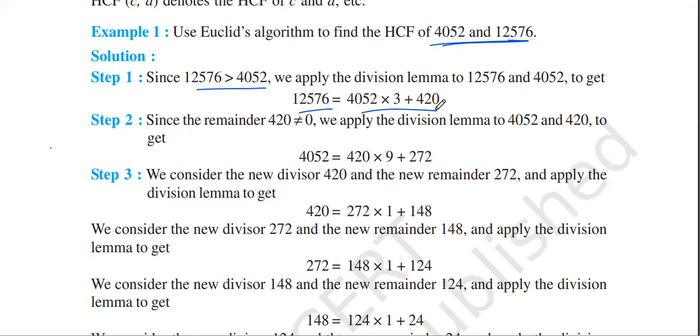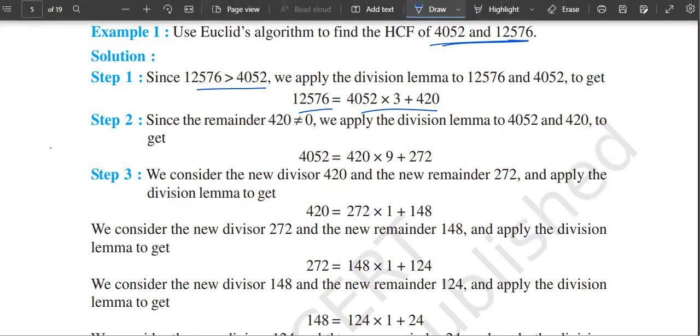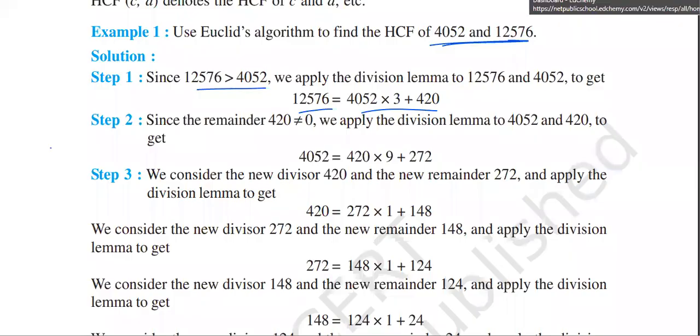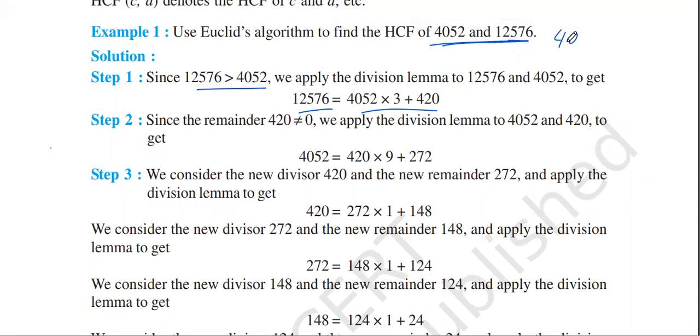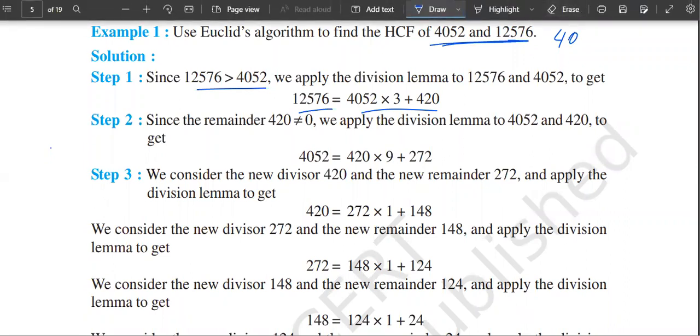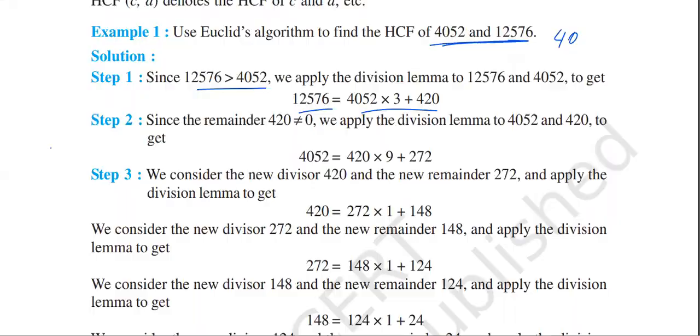So how did you write this? Let me just express it over here. I think I can write it over here only. Wait, I will share a white screen here. Hope my white screen is visible. 4052. Just a minute.